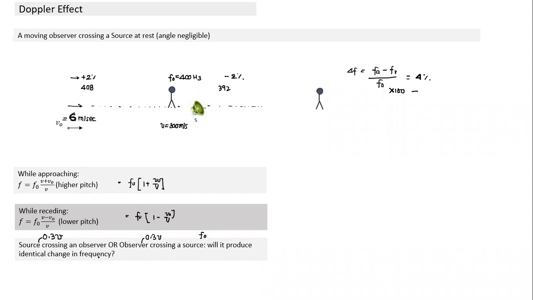Would anybody like to answer this? It will be identical when the speed is small, like less than 10% of the speed of sound, because it's coming in the denominator. If the speed is small, it would have been identical. But the speed is 0.3 V, so it will not be identical. You can actually substitute and find out. It will not be the same.